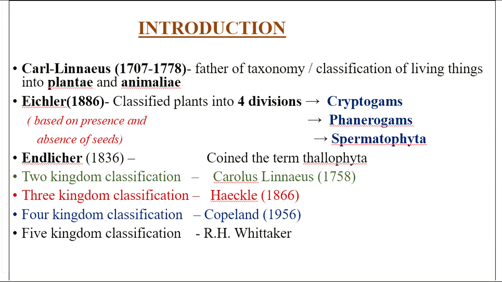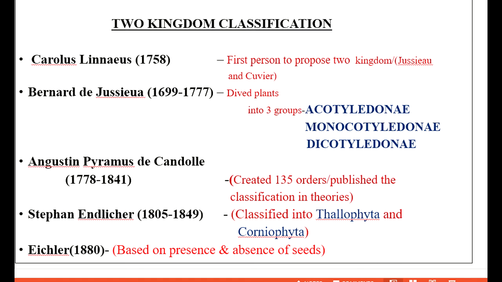Then we have our 5 kingdoms. So we are going to see who are the people who proposed these kingdoms and their period. The first one is 2 kingdom classification. It was proposed by Carl Linnaeus in 1758. Then 3 kingdom classification by Eichler in 1866. Then 4 kingdom classification by Copeland in 1956. And 5 kingdom classification by R.H. Whittaker.